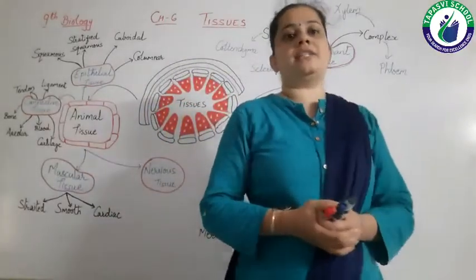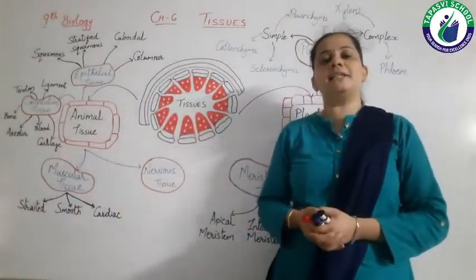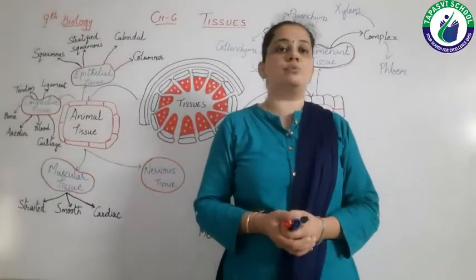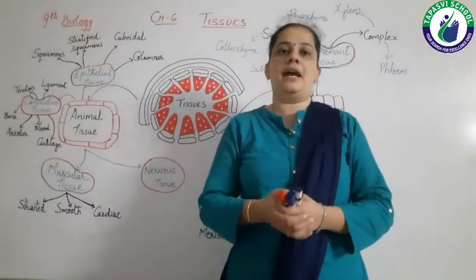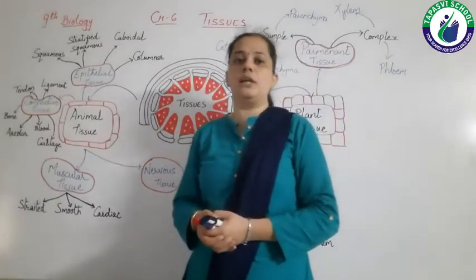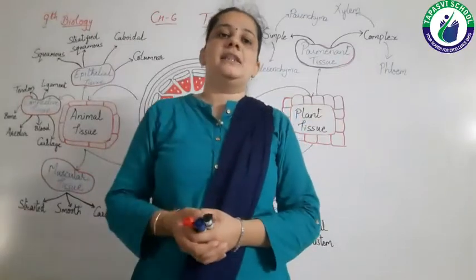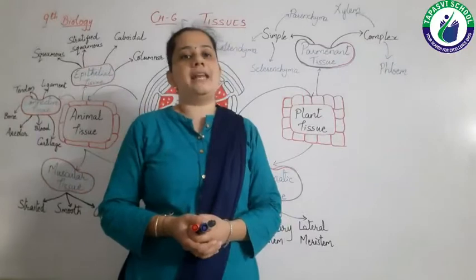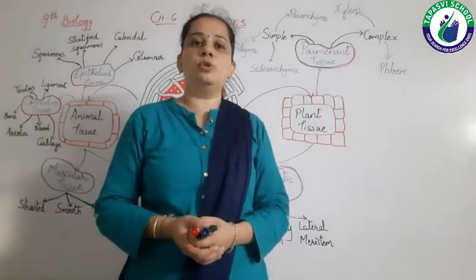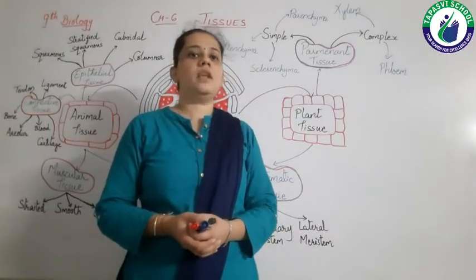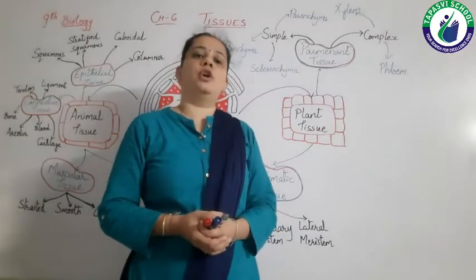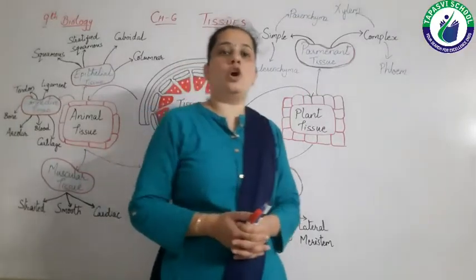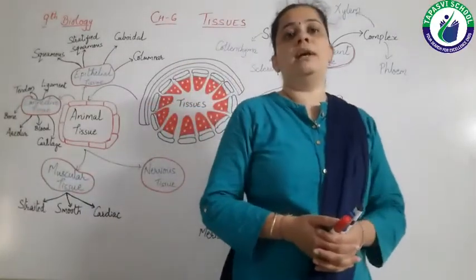As animals and plants are not the same, the tissues inside animals and plants will also not be the same. So what is the difference? Plants cannot move while animals can move for food, for mating, for shelter, etc. But plants cannot move from their own place.